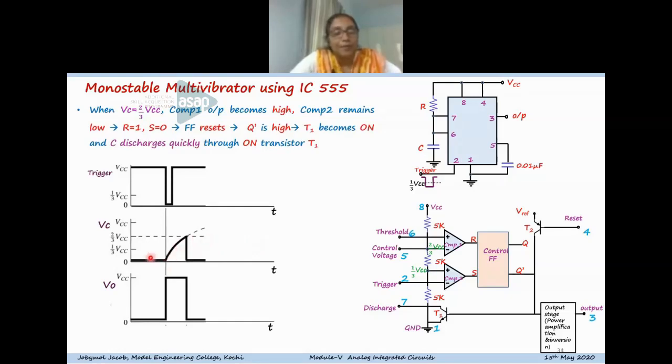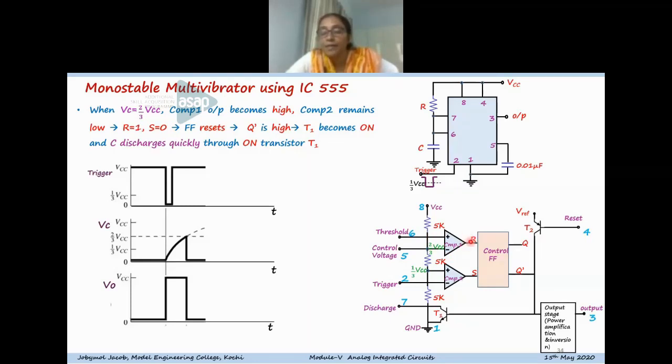Now we can see once the capacitor voltage crosses 2/3 VCC. So assume that the capacitor voltage crosses 2/3 VCC. The capacitor voltage is connected to the 6th pin. So when the voltage coming to pin 6 is greater than 2/3 VCC, we can see that the comparator 1 output becomes 1.